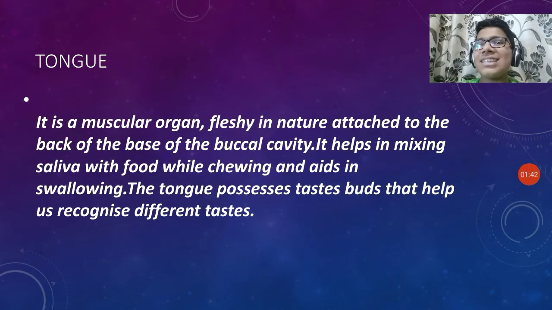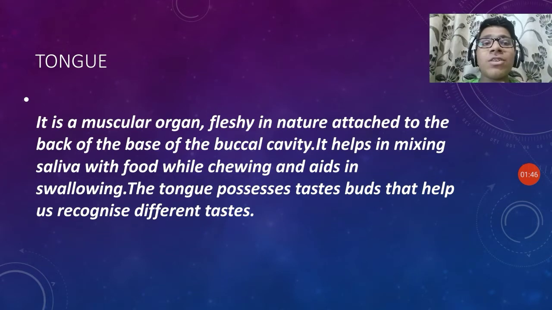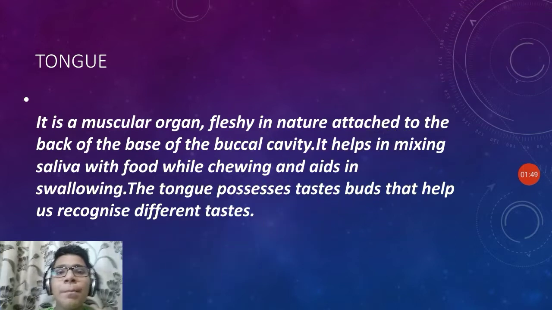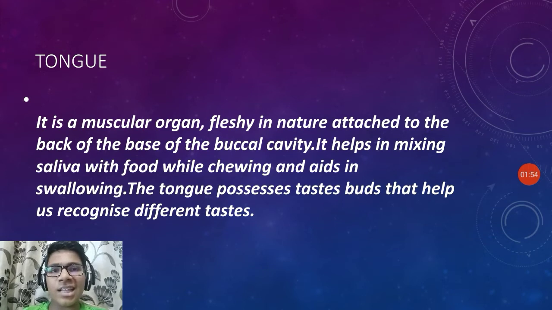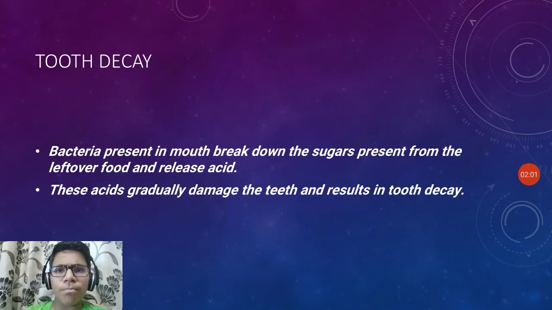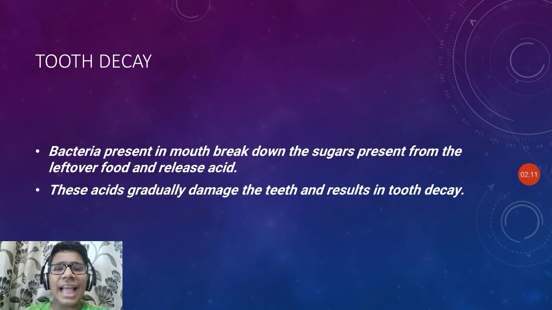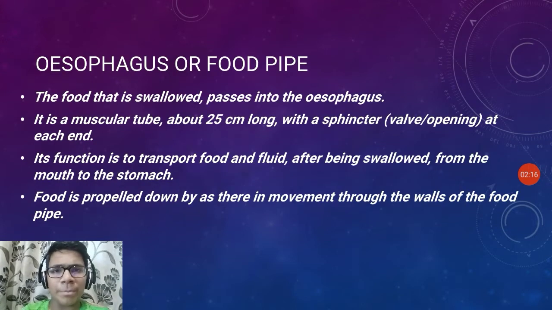Tongue. It is a muscular organ which is fleshy in nature, attached to the base of the buccal cavity, and it helps in the mixing of saliva with food while chewing and aids in swallowing. The tongue possesses taste buds that help us to recognize the different tastes. Tooth decay. Bacteria present in the mouth break down the sugars from the leftover food and release acids. These acids gradually damage the teeth and result in tooth decay.